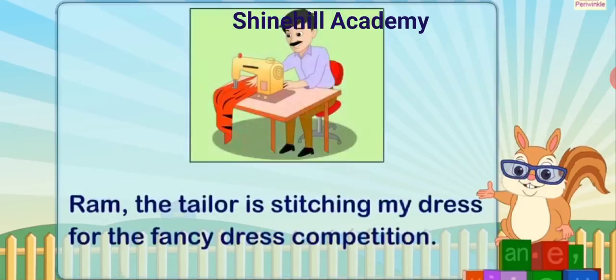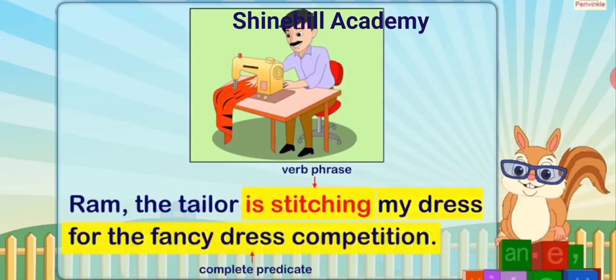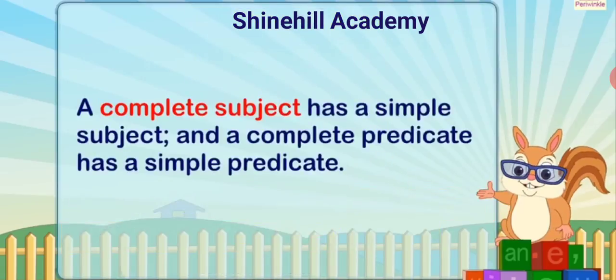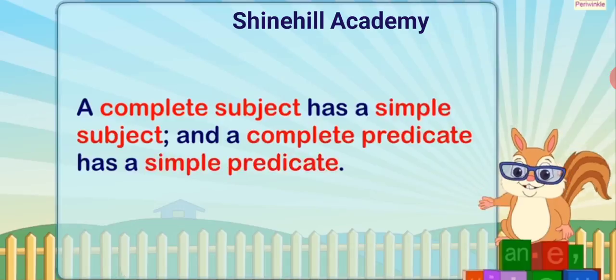For example, Ram, the tailor, is stitching my dress for the fancy dress competition. Here, is stitching is the verb phrase, and all the words that follow the verb phrase along with it form the complete predicate. A complete subject has a simple subject, and a complete predicate has a simple predicate.